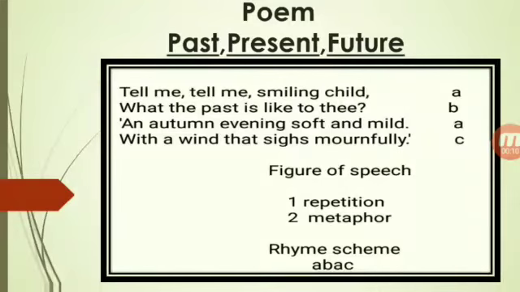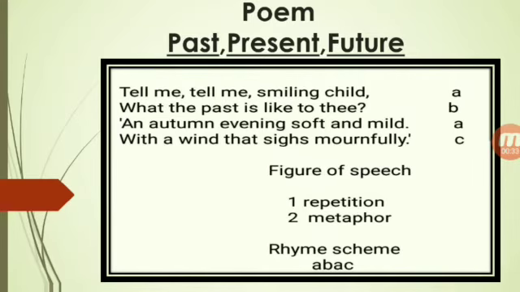I am going to start a new lesson, which is a poem titled Past, Present, Future. This poem is written by Emily Bronte. She was from the United Kingdom. She has written many poems. In this poem, she describes the feeling of a child as to what he thinks about time.